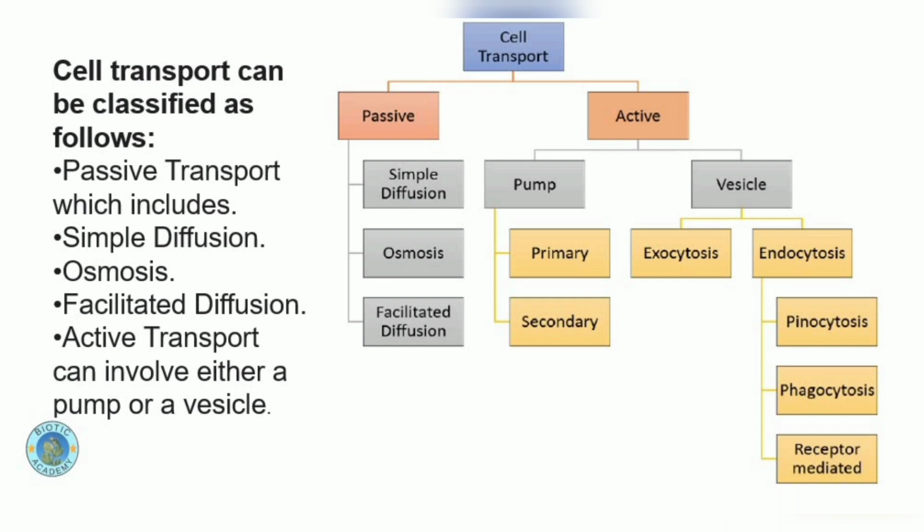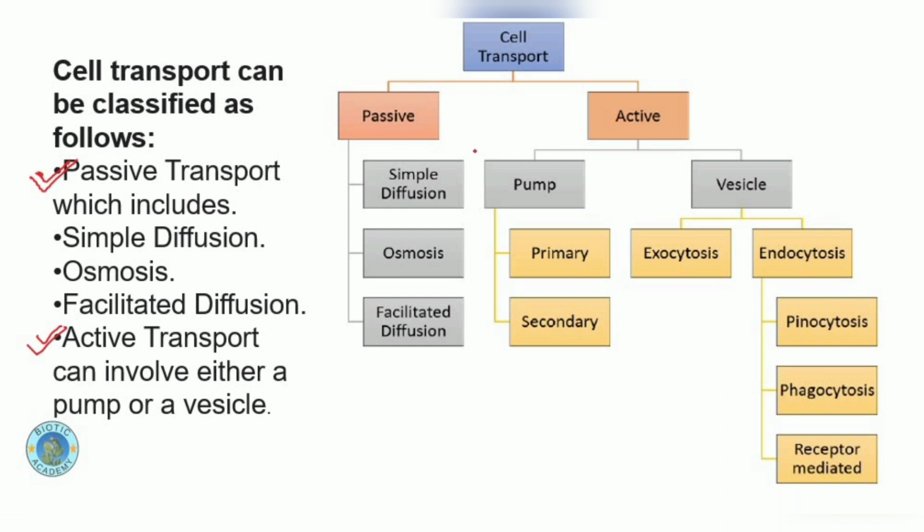So the transport system in a cell is basically classified into these types. Basically it is divided into two broad categories, and then the first category is further divided into three. First one is passive transport and second one is active transport. These are the two broad groups of cell transport, passive and active.